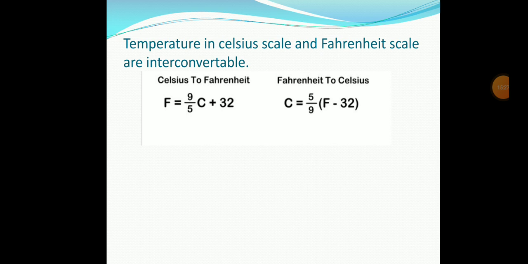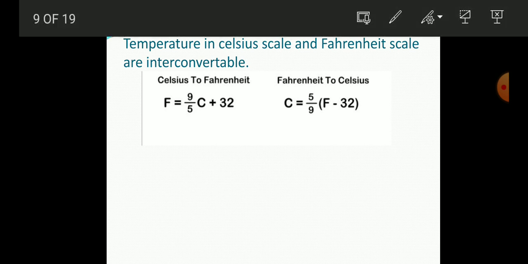So students, these scales are interconvertible. You can convert degree Celsius into degree Fahrenheit, or you can convert degree Celsius into Kelvin, or vice versa is also possible. So we have two formulas, as you can see. The first one represents the conversion of Celsius to Fahrenheit. Let us see how you can convert it.